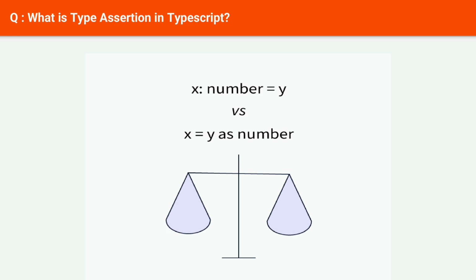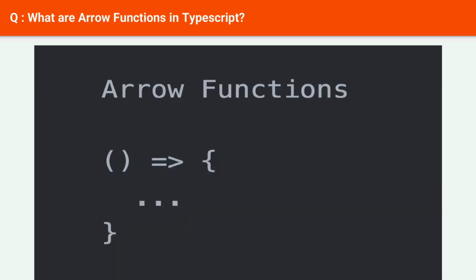They provide a way for the programmer to override the default type inference or to handle cases where the type system cannot deduce the correct type automatically. Type assertions do not perform any runtime type checks or conversions. They are solely used for static analysis by the compiler or type checker and do not affect the underlying value or its runtime behavior. Next question: what are arrow functions in TypeScript?